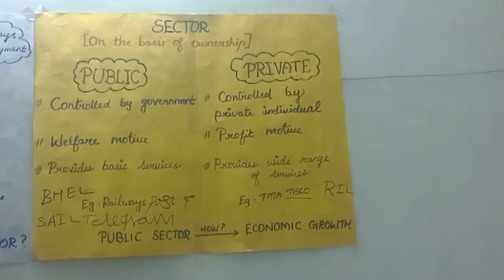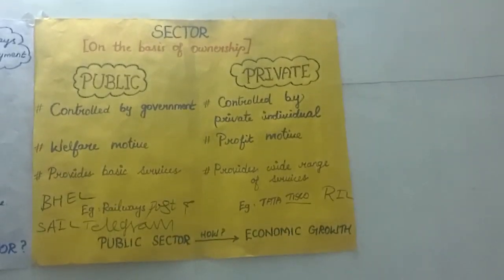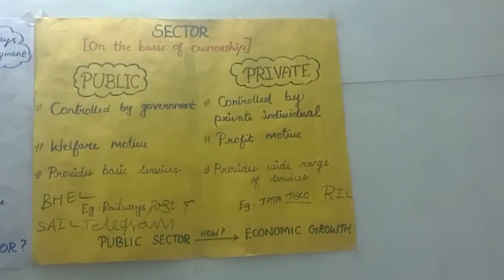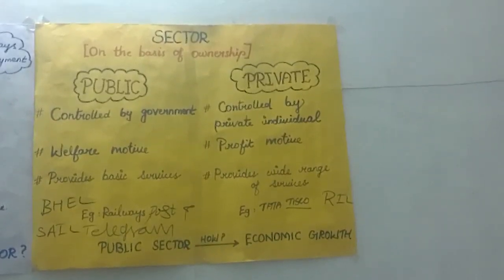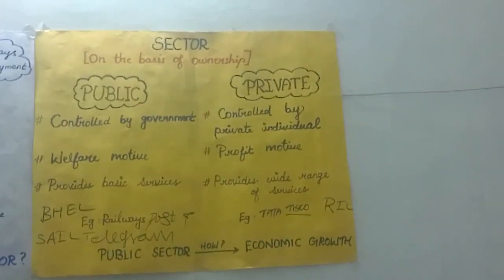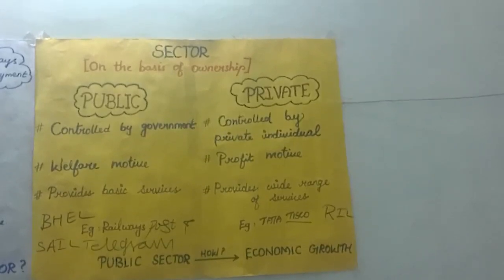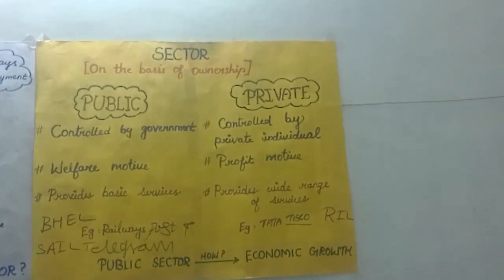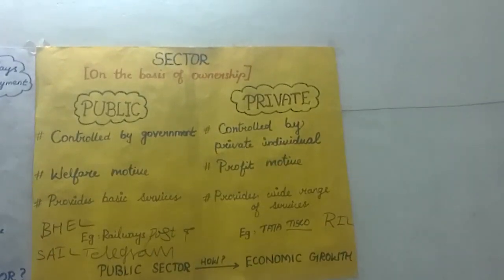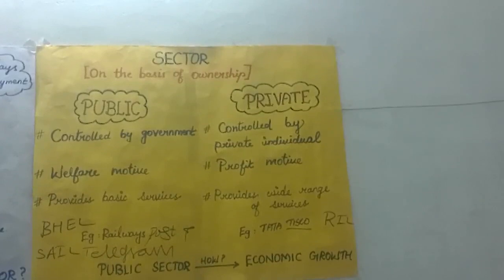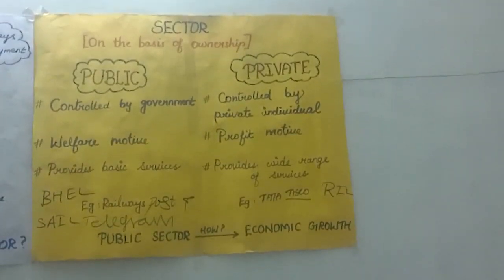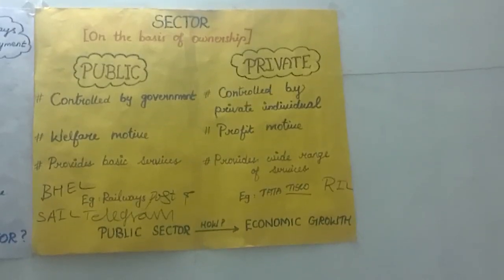It encourages development of small, medium and cottage industries. It ensures easy availability of goods at moderate rates. It contributes to community development, that is, to the Human Development Index, HDI. In the previous chapter we discussed HDI through health and education services. So these are the ways that the public sector gives economic growth to the nation.